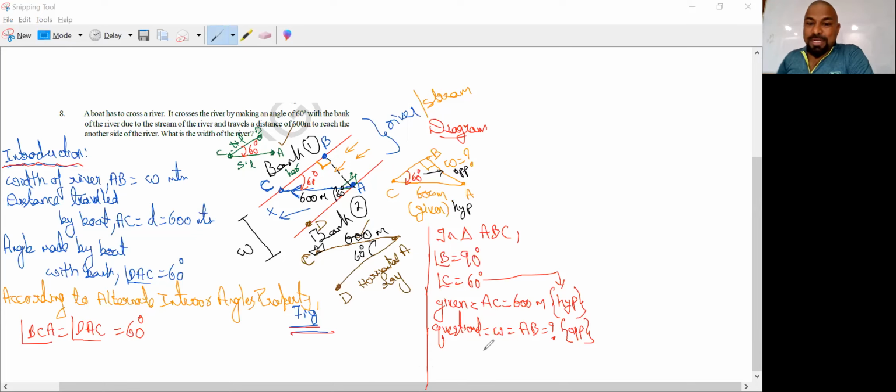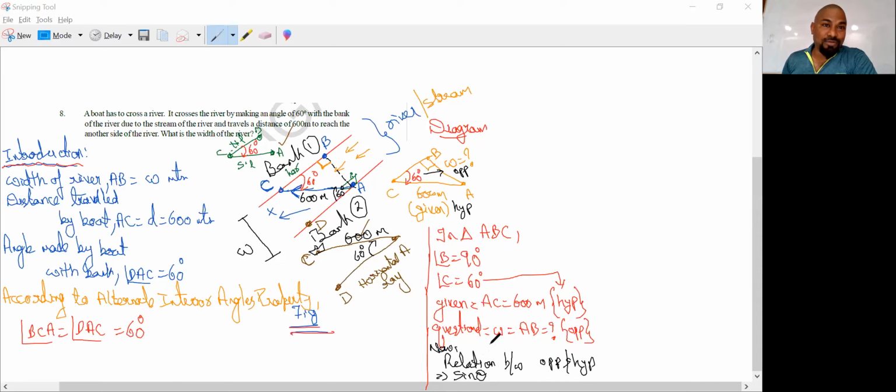Now, what is the relation between the two sides we are having? Opposite and hypotenuse. We know the relation between opposite and hypotenuse is nothing but sine theta.